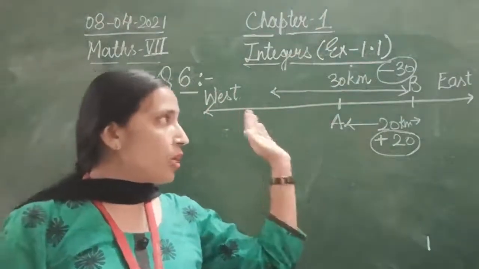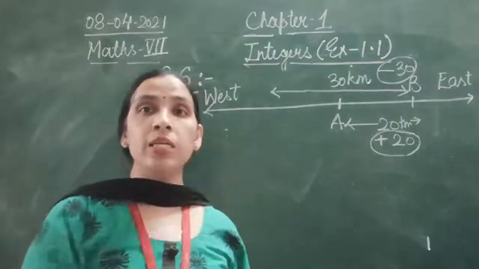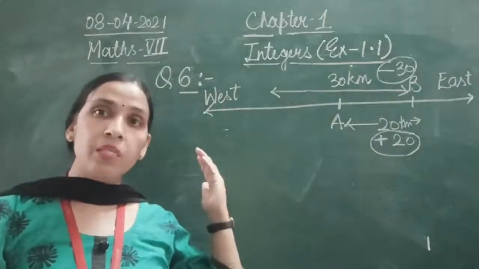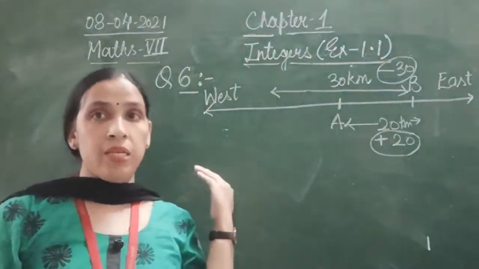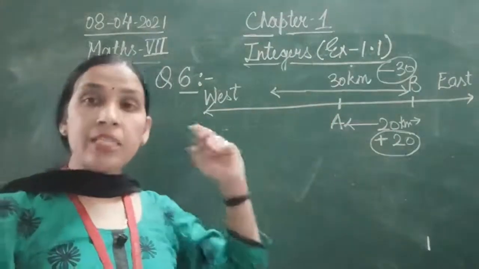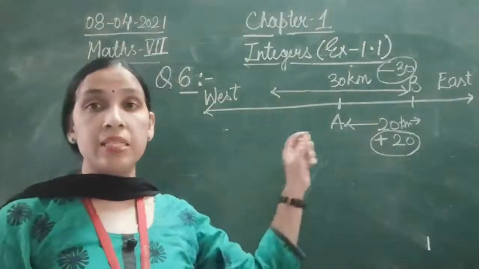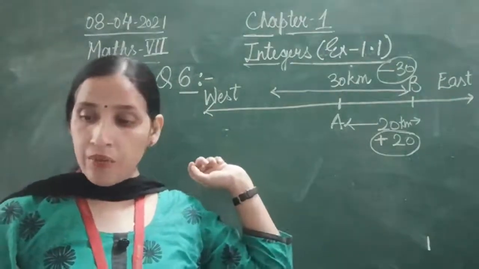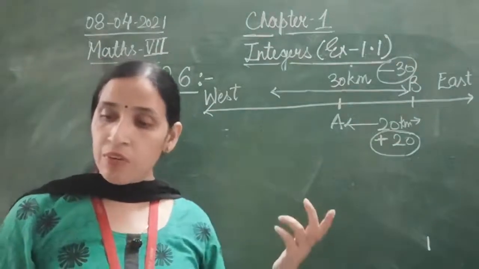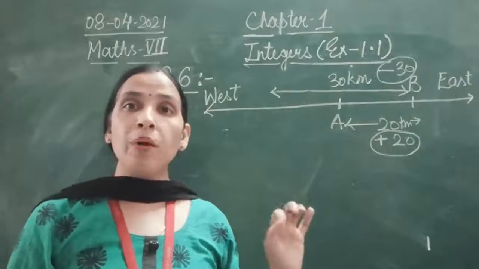Twenty kilometers towards east means you are going in the positive direction, and coming toward west means you are coming in the negative direction. Now this is the first part of the question: how will you represent the distance traveled towards the west, and by which integer will you represent the final position from A?